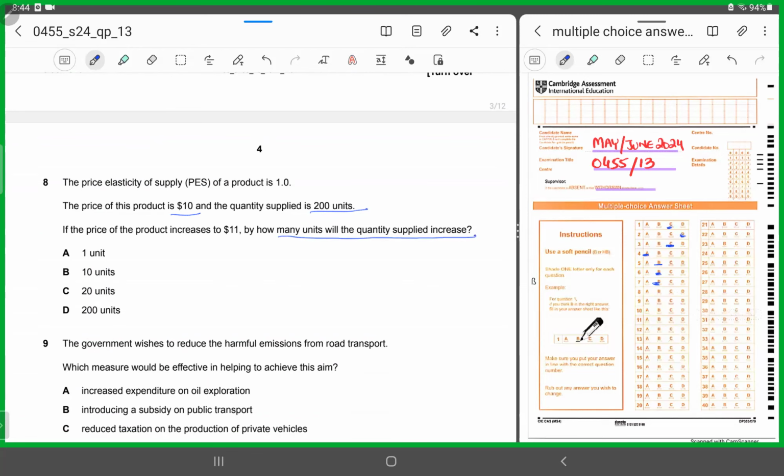Again, let's put in all the values in the formula and then let's derive, right? Now they are asking about how many units will the quantity supplied increase. So we know that price elasticity of supply is percentage change in quantity supplied upon percentage change in price, right? So in place of PES, we'll put a 1.0. Percentage change in quantity supplied, we don't know. I'll put an X. In percentage change of price, there would be 10.